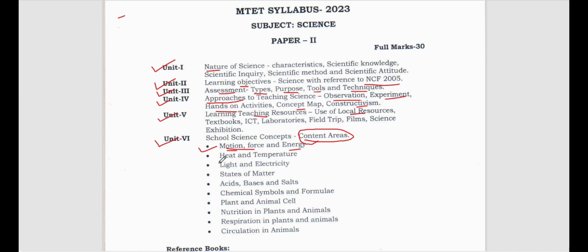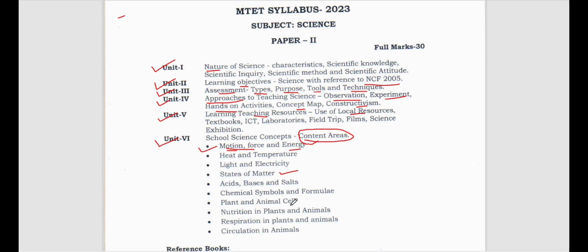Then heat and temperature. What is heat? What is temperature? What is light? What is electricity? States of matter, there are three states of matter: solid, liquid and gas. Then acids, bases and salts, you need to know what we get when we combine acid and base. Then chemical symbols and formulae, for example the chemical formula for methane is CH4, right? The chemical formula for water is H2O. So those you have to know.